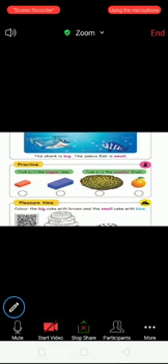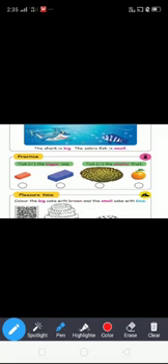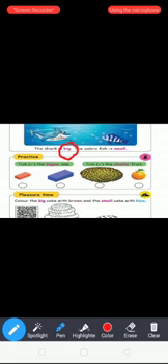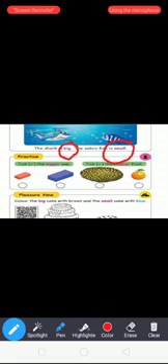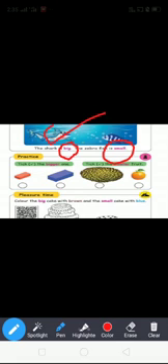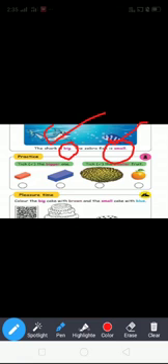Next, see the picture. The shark is big. Big in size. The zebra fish is small. Compare the two. Which one is big? The shark is big. Which one is small? The zebra fish is small. So you tick it.